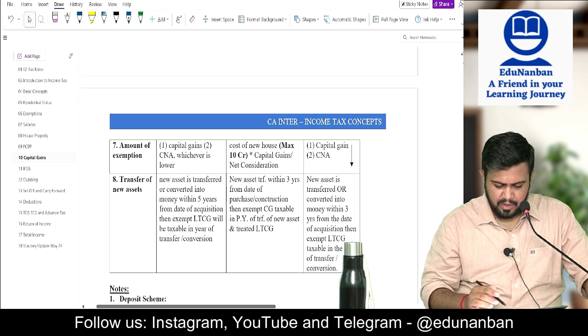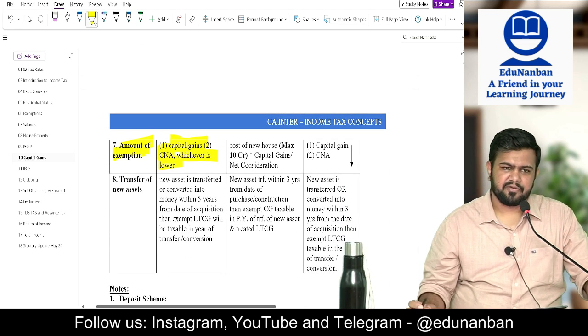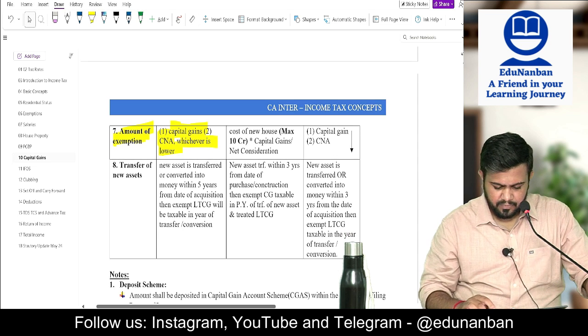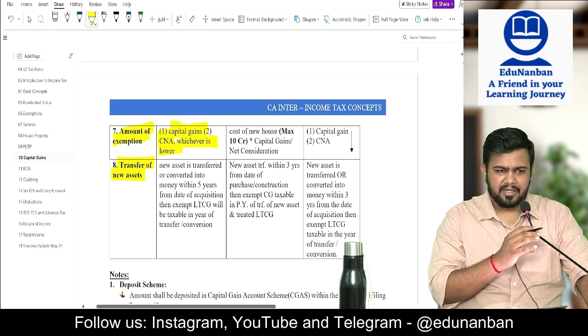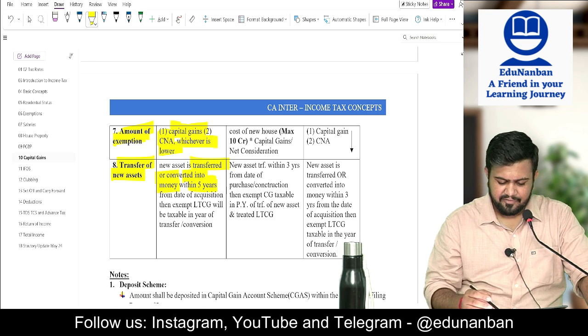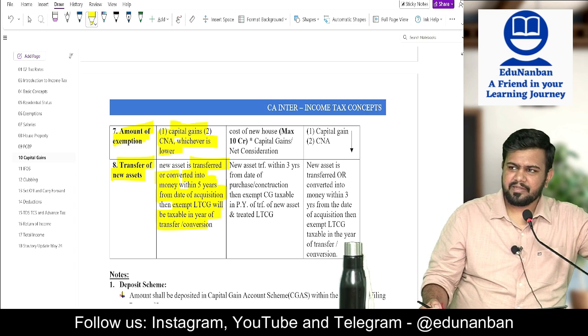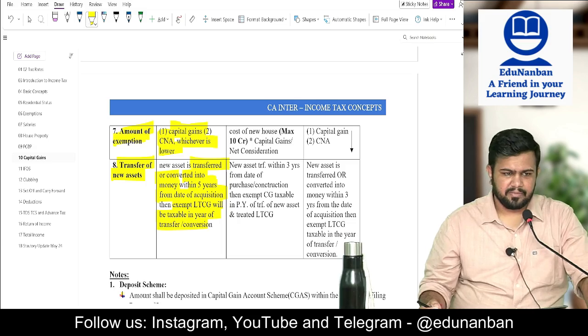Next, the amount of exemption is equal to capital gain or cost of new asset, whichever is lower. Then transfer of new asset. If the new asset is transferred or converted into money within 5 years from the date of acquisition, the exempt long-term capital gain will be taxable in the year of such transfer or conversion. So whatever was exempt earlier, now it will become taxable.